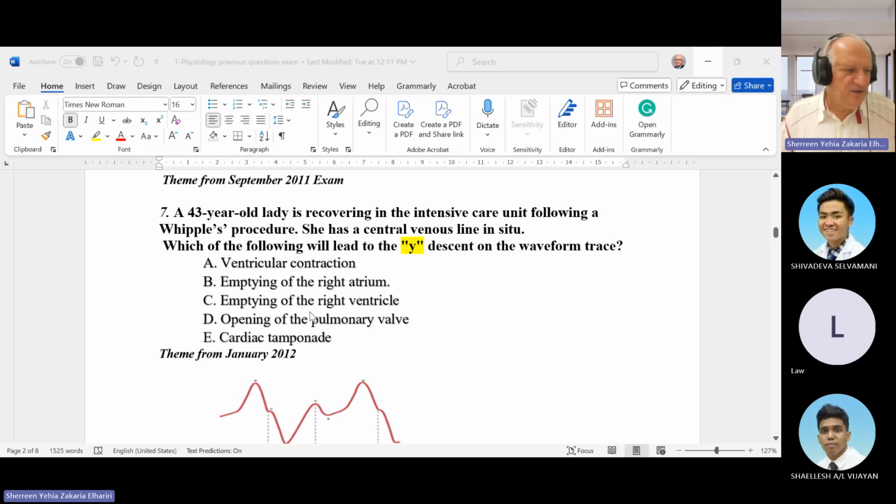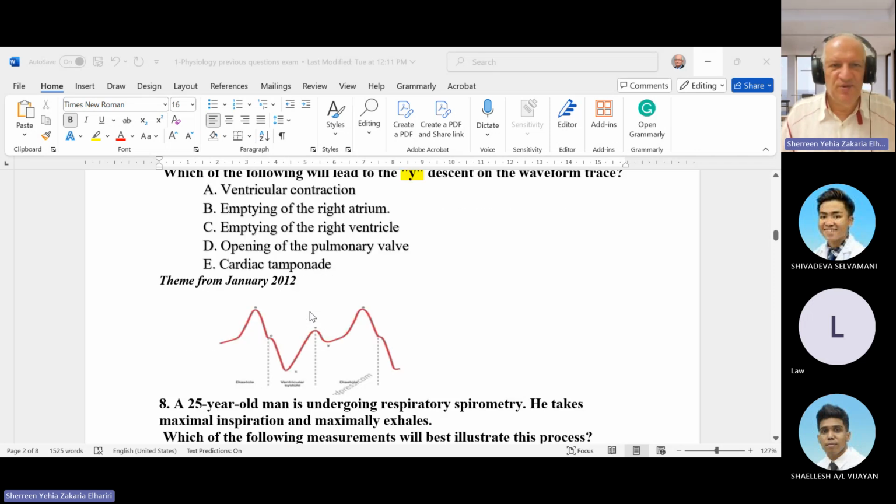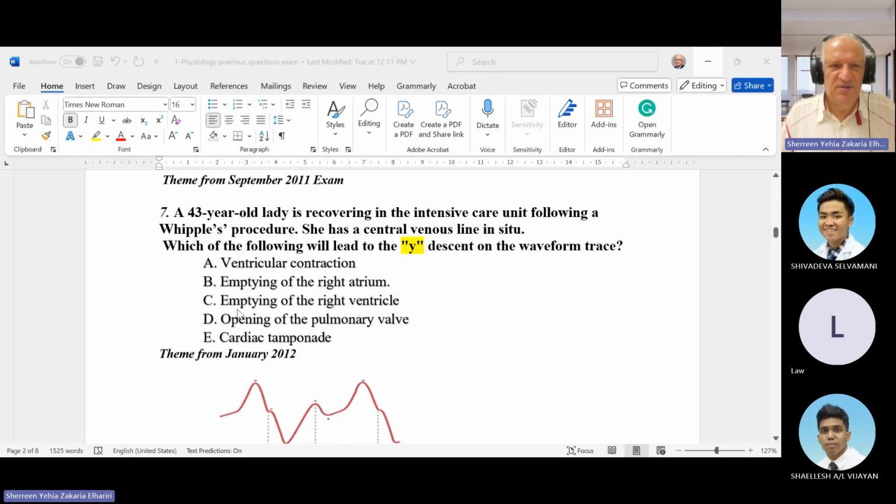Next question, and it is important also because he asked about this curve, which is the jugular venous pressure, which is A, C, V, and X and Y. A 43 years old lady is recovering from intensive care unit following Whipple procedure. She has a central venous line in situ. Which of the following leads to the Y descent of the waveform trace?